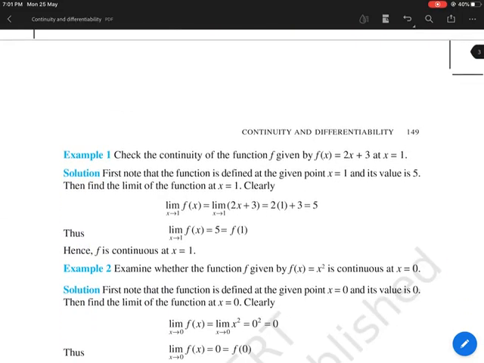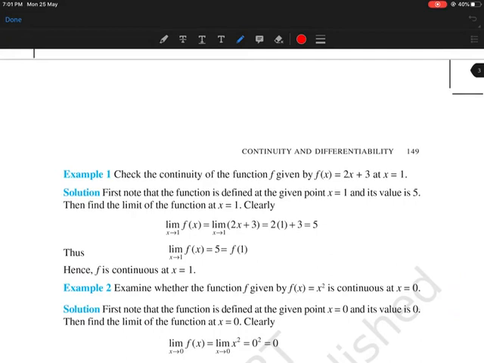Now let's take an example. You can see that I have a function over here, 2x plus 3, and it is asking me to check continuity at the point x equal to 1. So this is 2x plus 3. Okay, let's check. We will first check the limit. So you calculate the limit as x tends to 1 of 2x plus 3, and you put the value 1 in place of x. You will get 2 multiplied by 1 plus 3, that is 5. This is the value of the limit.